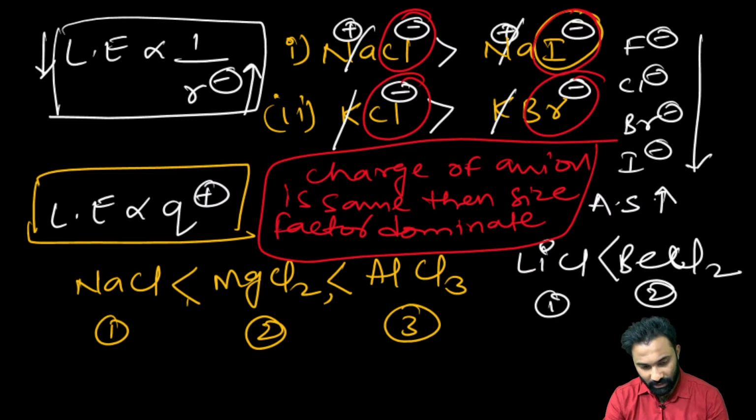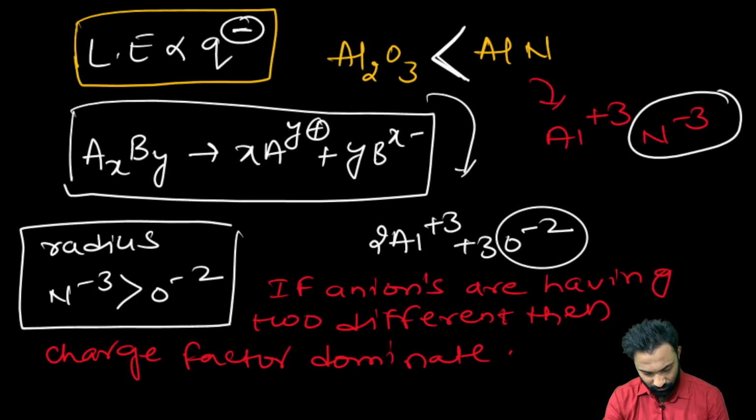Now this is about the ionic bond. Now we are going to study the second type of bond, that is the covalent bond.